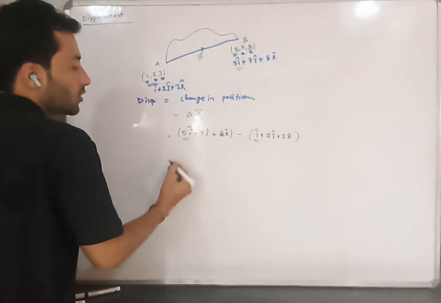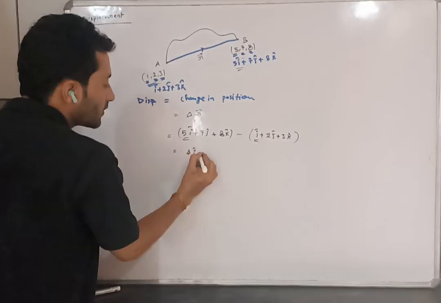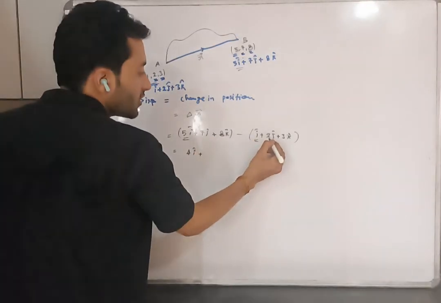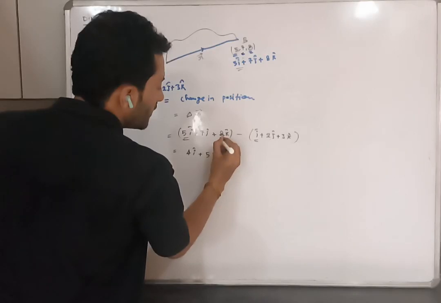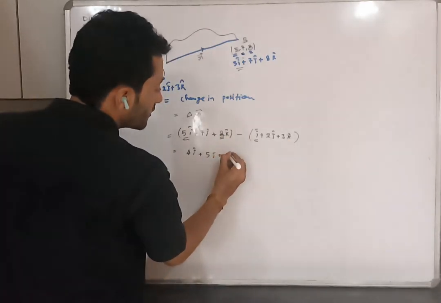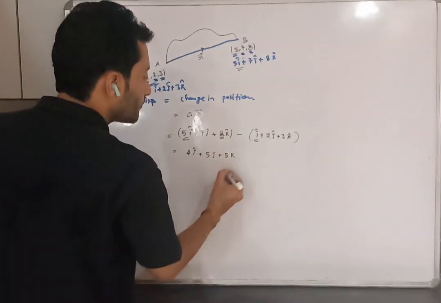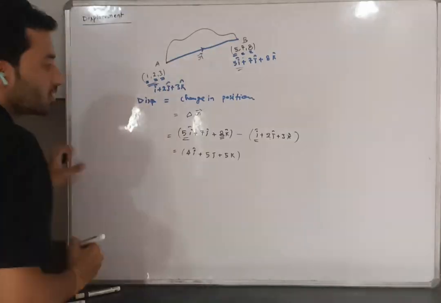5i minus i, what is the answer? 4i. 7j minus 2j is 5j. 8k minus 3k is 5k. This is the displacement in vector form.